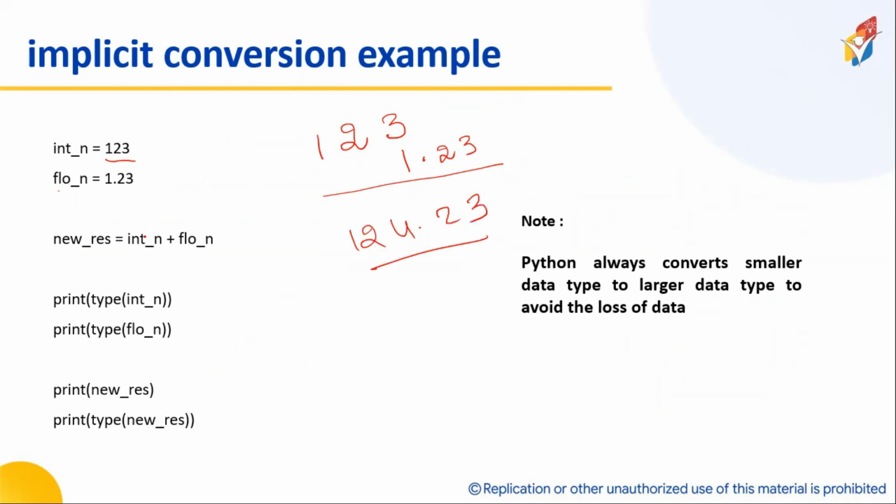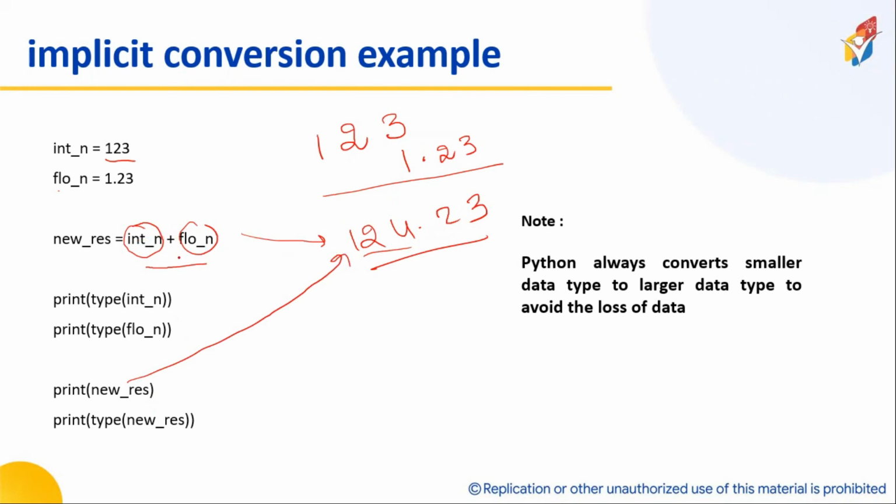Now here, what am I doing? Integer number plus float number. Whenever I do this, my result will be 124.23. Is it okay? Now, after conversion, if I print this result, it is going to print 124.23 because there is no problem.